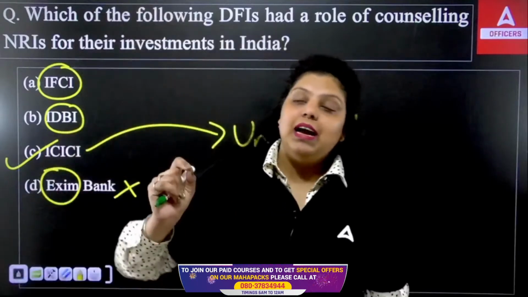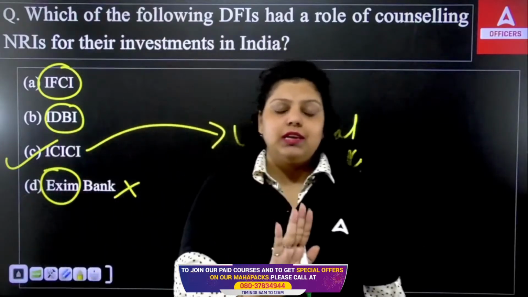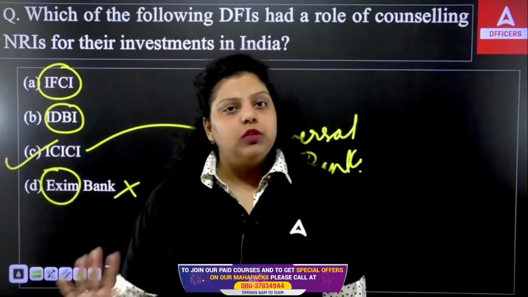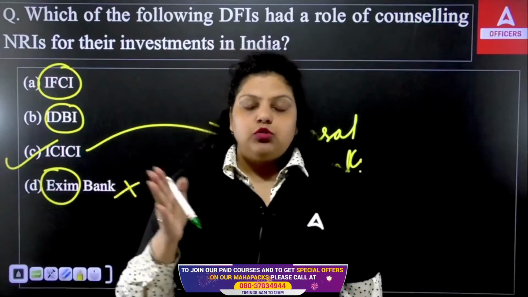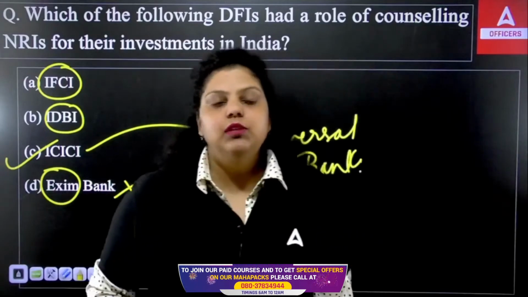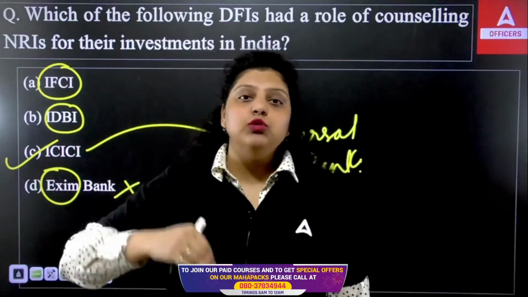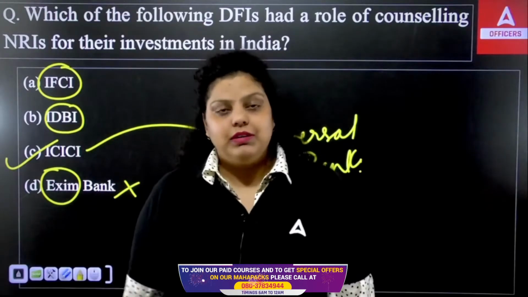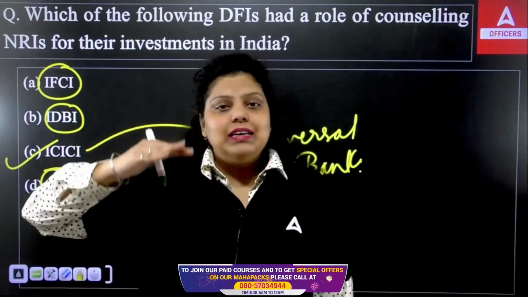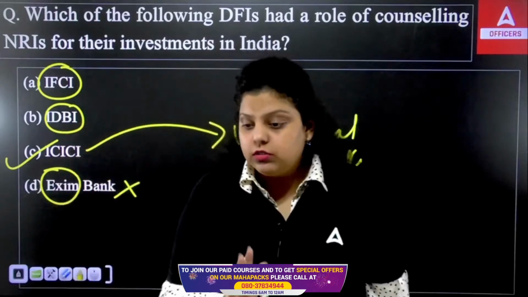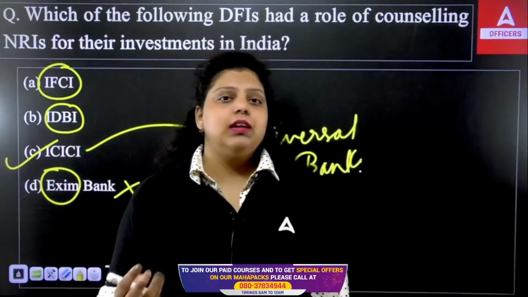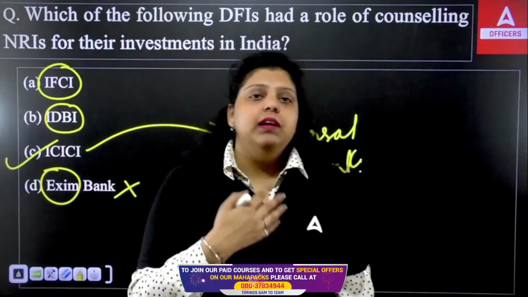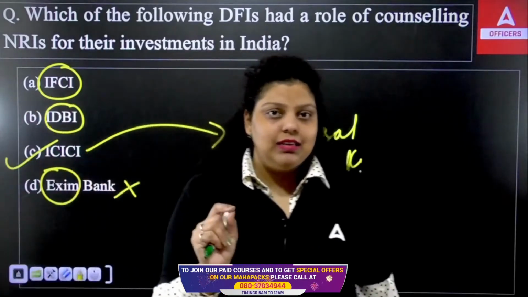But after a while, after the liberalization, liberalization means to ease out the rules, regulations or restrictions from a particular thing. So after the liberalization in 1991, ICICI Bank introduced a more liberal way of working in the banking sector. That was universal banking. And it means what? Under a single roof, you will be getting all kinds of services like deposit, withdrawal, lending, cheque clearance, demand draft, locker facility, your demat account, your mutual fund, everything is available under the single roof of a bank.